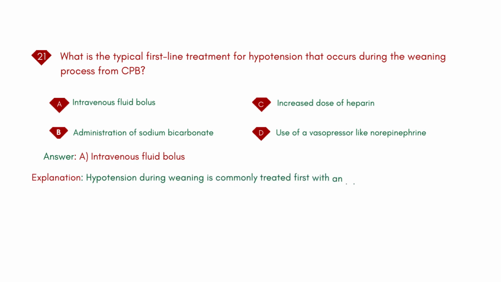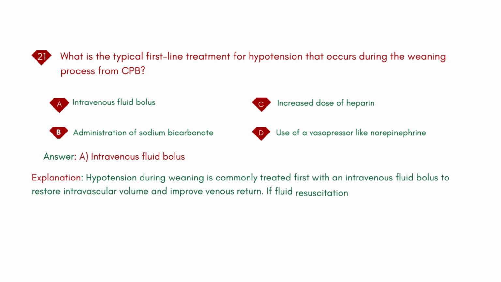Explanation: hypotension during weaning is commonly treated first with an intravenous fluid bolus to restore intravascular volume and improve venous return. If fluid resuscitation does not correct the hypotension, vasopressors may be used.